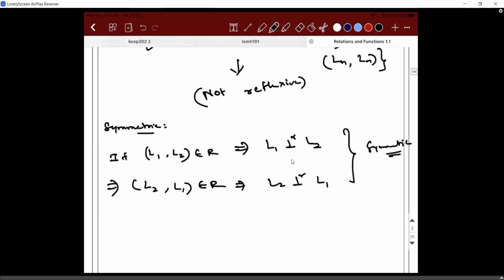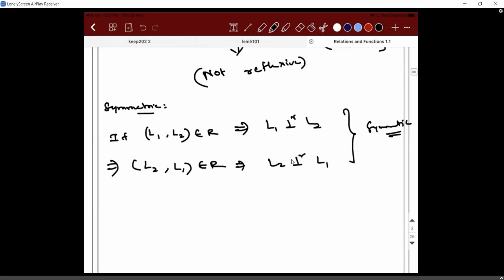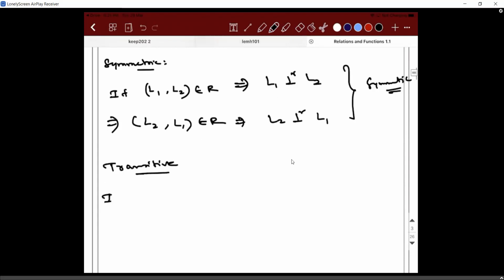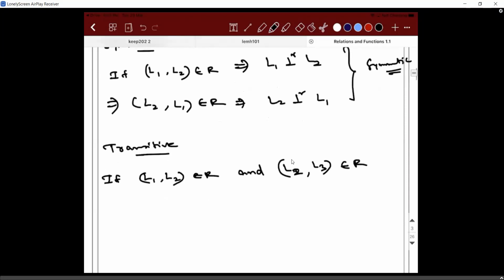Right. Now what about transitive? When I take transitive, what is going to happen is: if (L1, L2) belongs to R and (L2, L3) belongs to R. So what am I trying to say? "If" means I am choosing. I am saying (L1, L2) belongs to R, accepted. (L2, L3) belongs to R, accepted. If you accept these two conditions, does that imply that (L1, L3) also belongs to R?